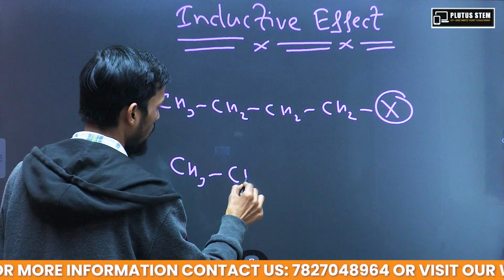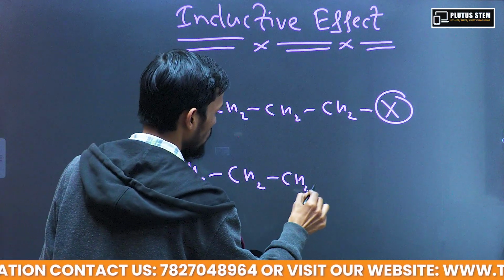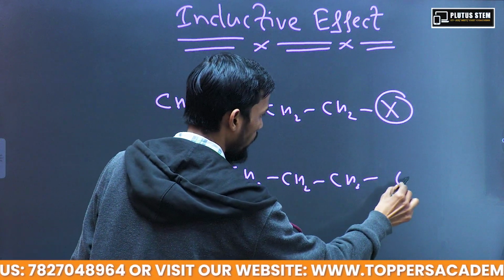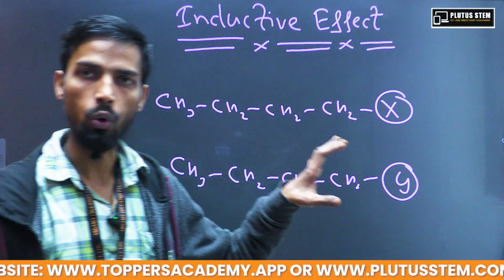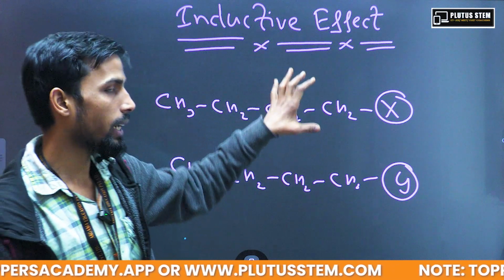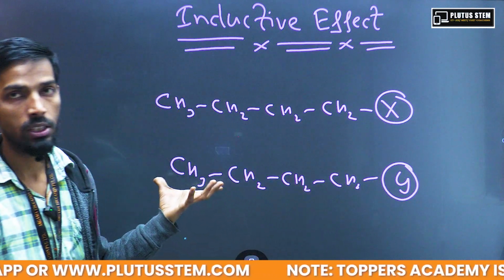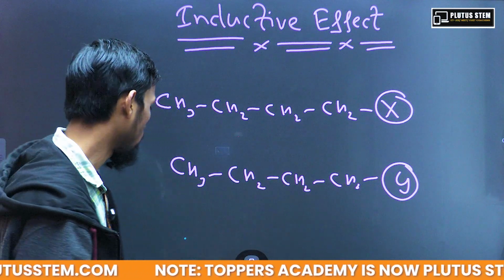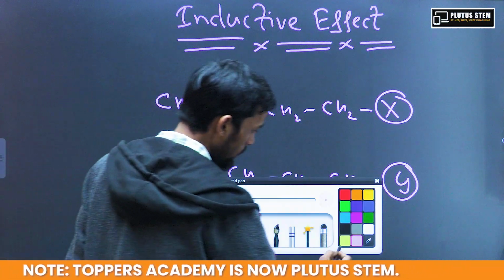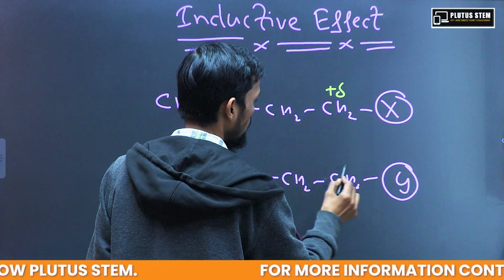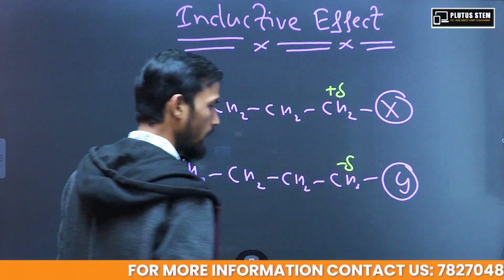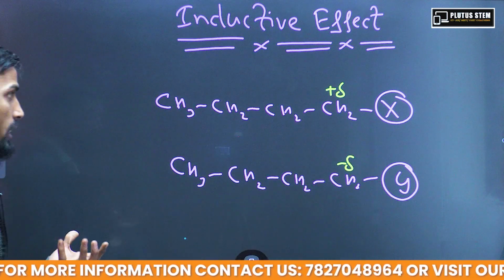Another example, CH3, CH2, CH2, CH2 and Y. If we attach some atom or group of atoms such as X and Y on this carbon chain, then this carbon chain contains a partial positive charge or partial negative charge. If some charge is being generated